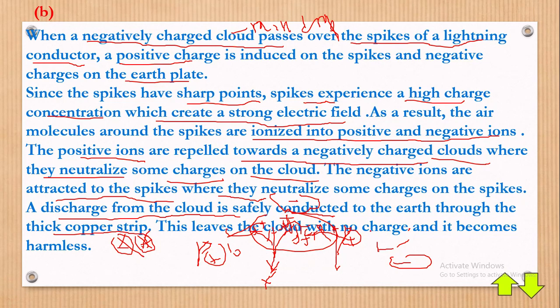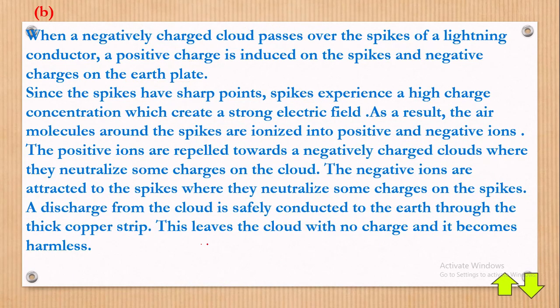So we're saying some of the negatives which are attracted near the spikes after ionization may be in excess. If there are too many compared to the positives which are here, those negatives will be attracted into the spikes and via the copper plate down to the earth. This leaves the cloud with no charge and it becomes harmless. And with that you don't experience any danger.